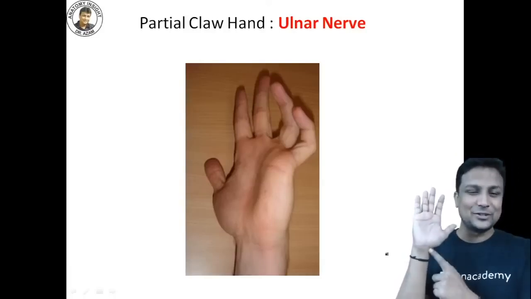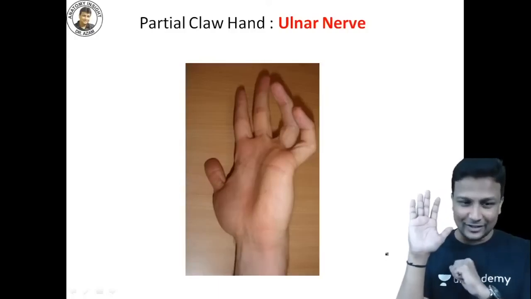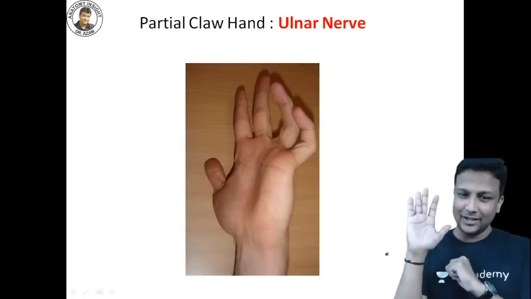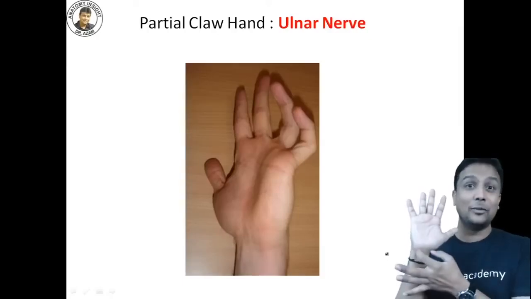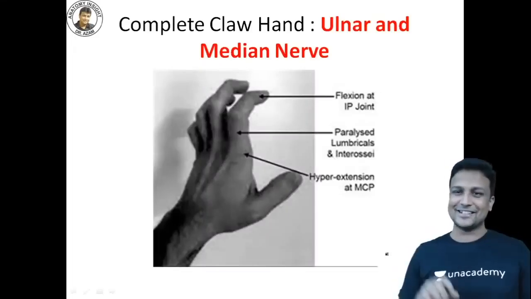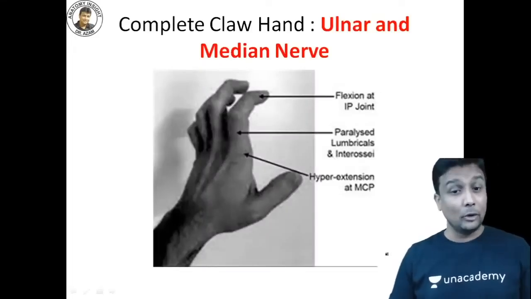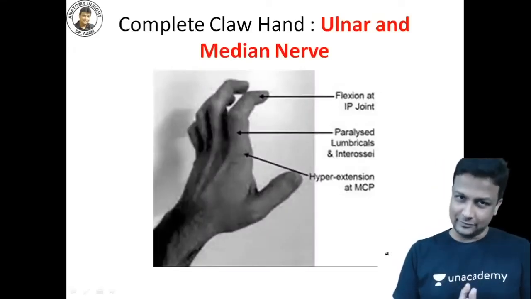And if the median nerve is also injured, lovely. That's really nice. Look at that, Mohammed Pasha, Mukesh Sharma. Yes, very good. If the median nerve is also gone, all the remaining 5 muscles are gone and you'll be getting a complete claw hand. So for complete claw hand, remember both your ulnar nerve as well as median nerve, guys.